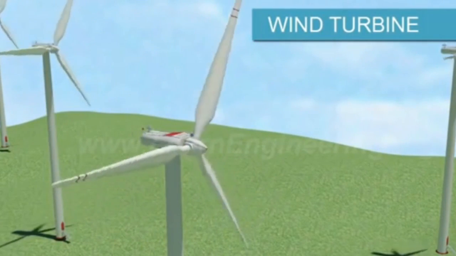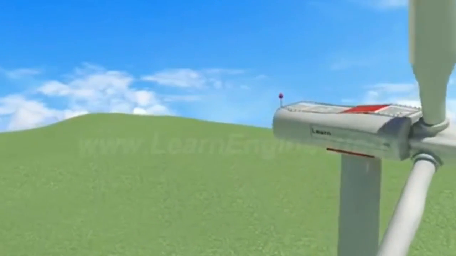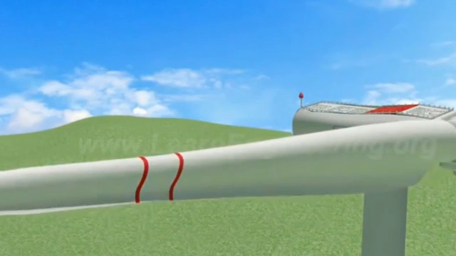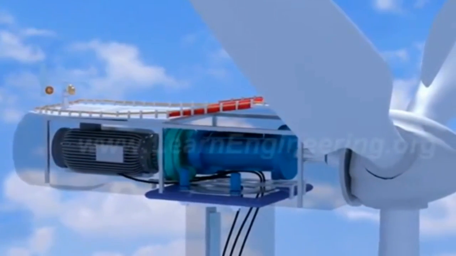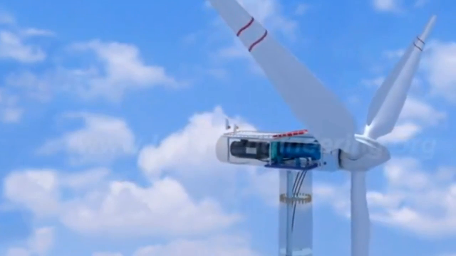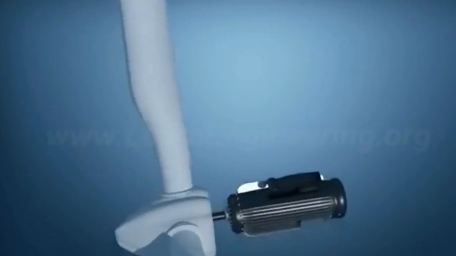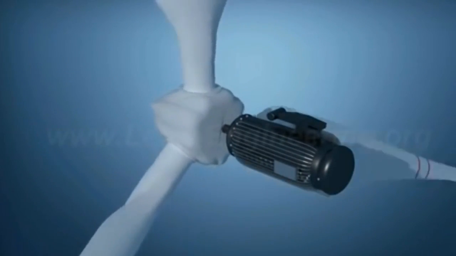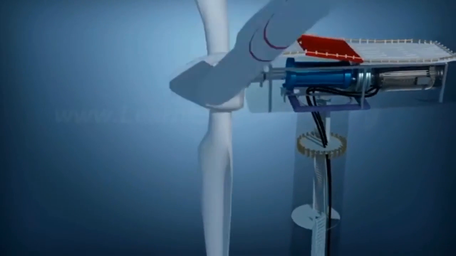The machine which converts the kinetic energy of wind to electrical energy is called the wind turbine. Through this machine there is a conversion of wind energy into electrical energy. As the wind strikes the blades of the turbine, the blades rotate. The axle of the turbine is connected to the electric generator through the gearbox. The function of the gearbox is to increase the rotations per unit time. Thus the rotating blades drive the turbine and the turbine in turn drives the generator to generate the electricity.